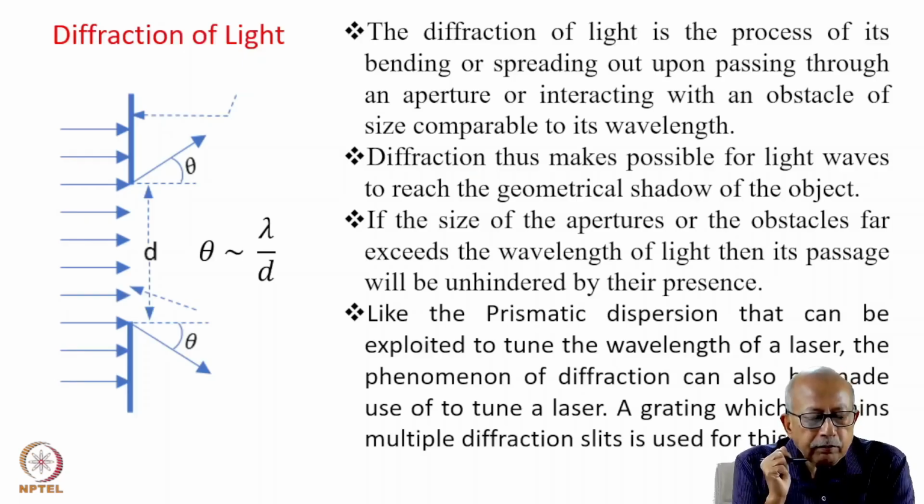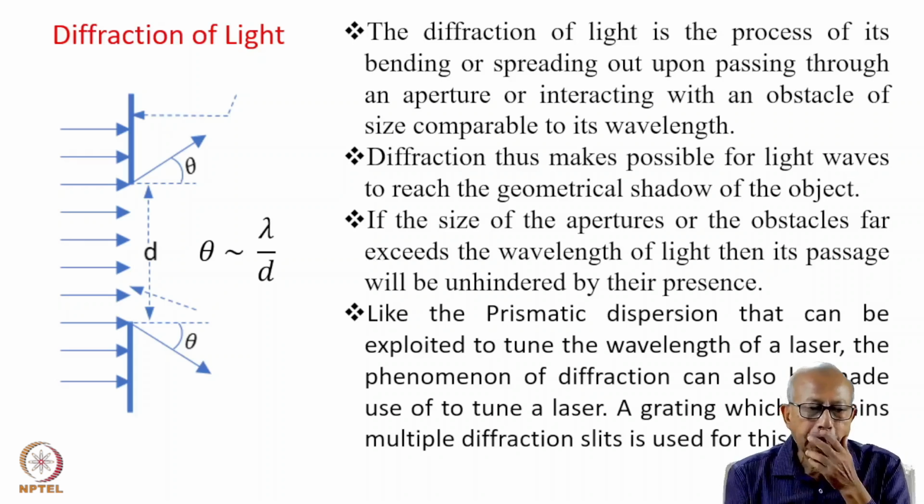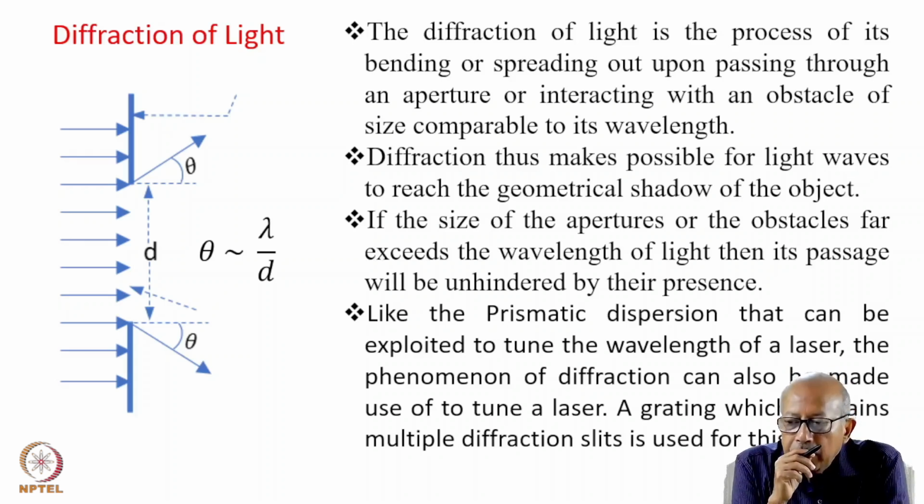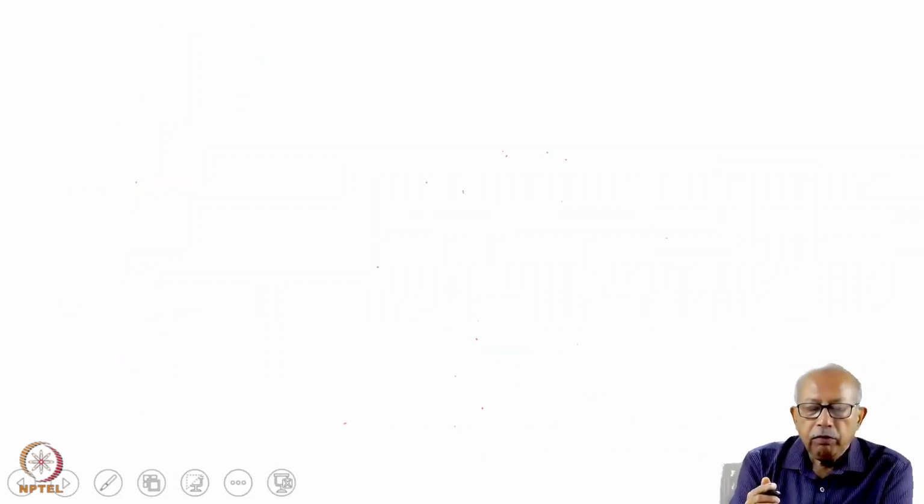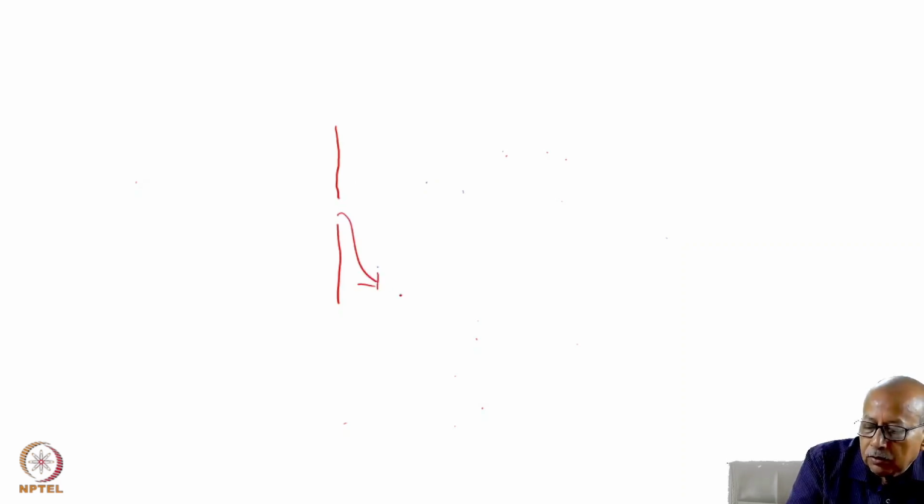Okay, let us now get some elementary understanding of the diffraction of light. Diffraction of light is the process of the bending or spreading out of light when it passes through an aperture or interacts with an obstacle. For example, suppose we have a slit of size, say, B, and we shine it with a parallel beam.